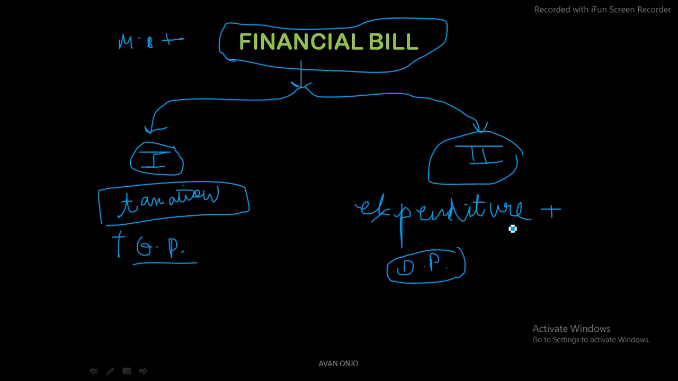So expenditure plus other provisions. I hope that both the terms, money bill and financial bill, are clear to you. Now the third kind of bill that we have is known as constitutional amendment bill. Now let us understand what this is.